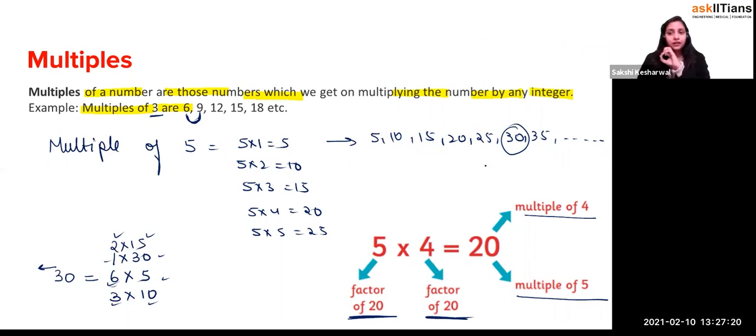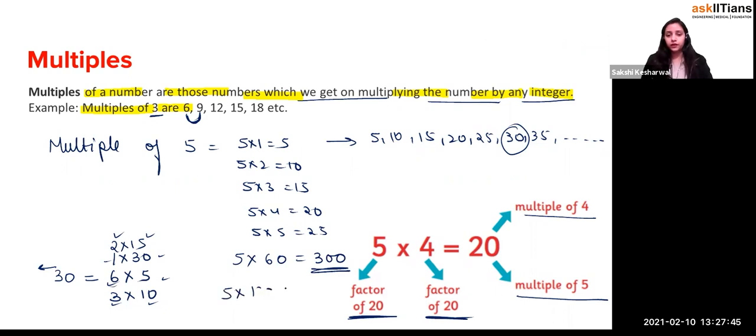So if you pick any numbers, these can be multiples. So can I say that the multiples of a number are finite or infinite? It will be infinite. Means it cannot be counted, right? Multiples of a number are obtained on multiplying the number by any integer. So if you take the multiple of 5, you can multiply 5 by 60 also. This will be how much, beta? 300. Yes. So 300 is also a multiple of 5. Now if I say 5 into 120, it will be how much, beta? 600, yes or no? So if you take any number, you just multiply with any of the integers, that will give you a multiple, right?